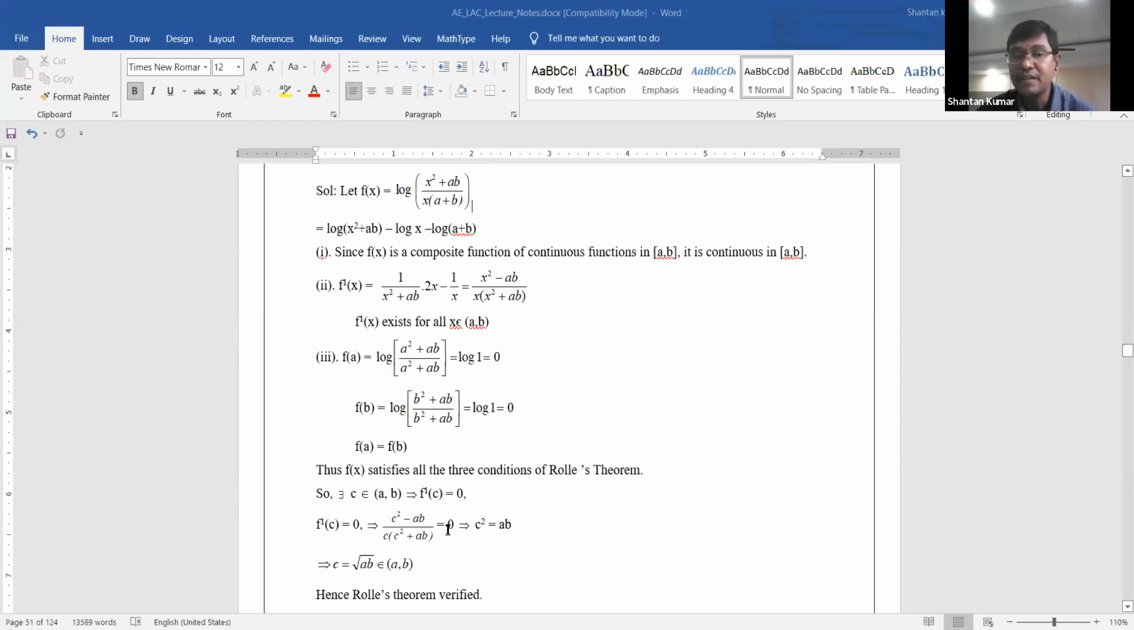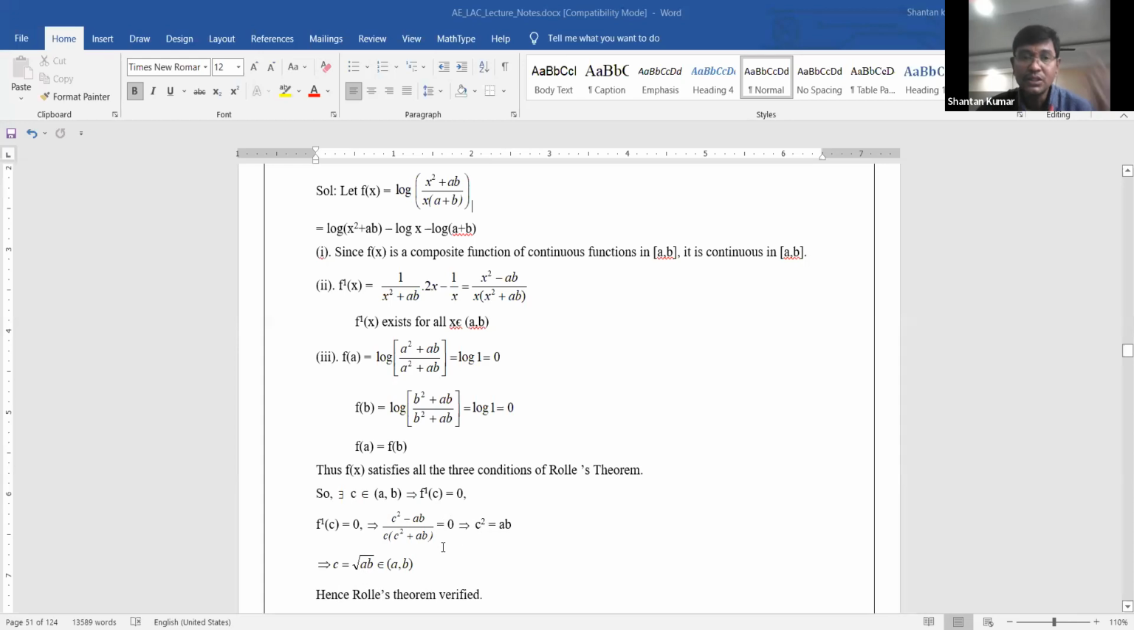Then by equating to 0, the numerator must be 0. Therefore, c square minus ab is equal to 0, that is, c square is equal to ab. And what is the meaning of this? c is equal to the square root of ab. That c is equal to square root of ab lies in between a comma b, so it is satisfied.